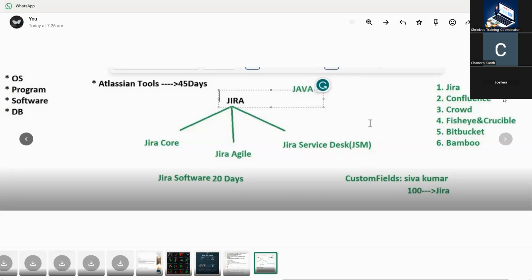Why? Most of the companies choose Linux. For example, in Windows, if one person is logged in and another person needs to log in, the first person needs to log out, and only then can the second person log in on the same system. But in the Linux environment, it is not like that. You can log in 5,000 users at a time. That is the difference between Windows and Linux operating systems. Linux is a robust, secure system; no one will be hacked.